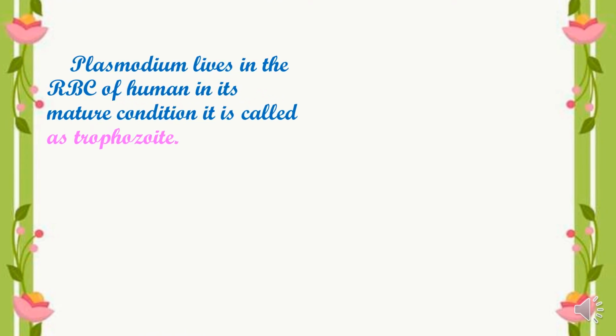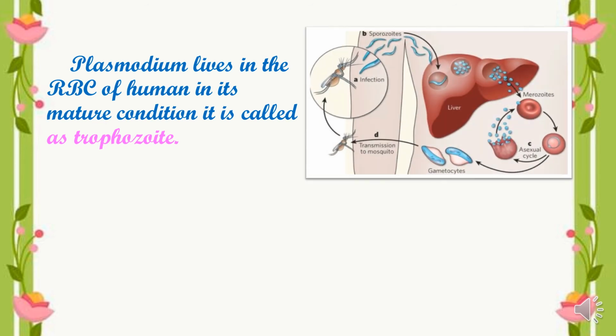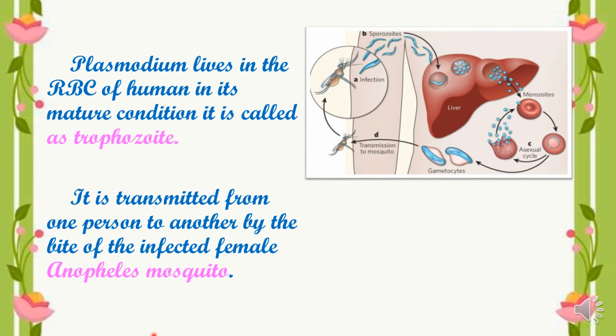Plasmodium lives inside the RBC of the human in its mature condition, and the mature Plasmodium is called a trophozoite. It lives inside the RBC. Got it? Here you can see the mosquito injecting the sporozoite, the infective form of Plasmodium, which enters the liver, and finally it reaches the blood. So where does a mature Plasmodium live? It lives inside the blood. And how is it transmitted? It is transmitted from one person to another by the bite of the infected female Anopheles mosquito.